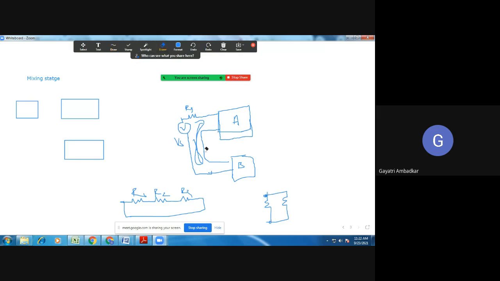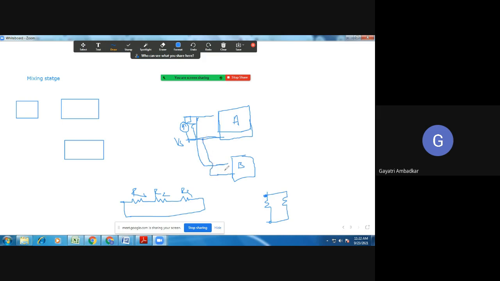Similarly, if I want to go for shunt connection, in that case this will be a current source. This is the current source. Now this is beta network. Shunt connection means, look here, one terminal is common, so this terminal I'll make it common with this, and this terminal I'll make it common with this.